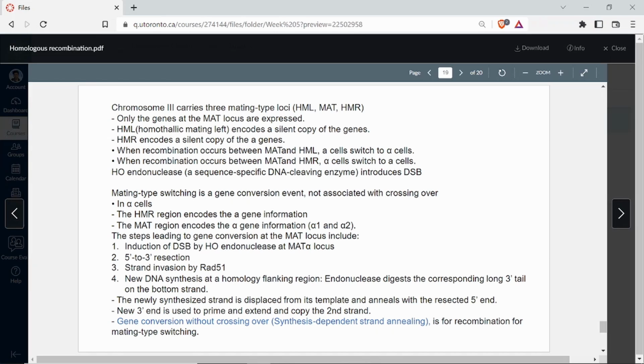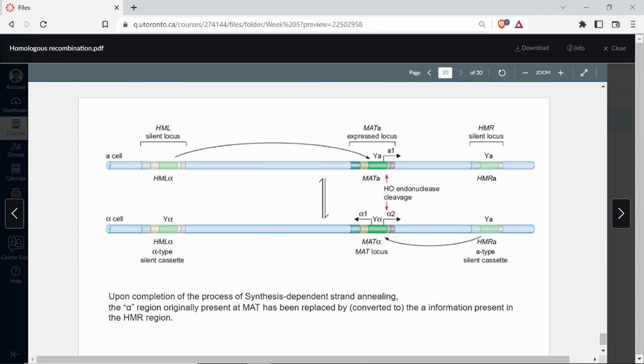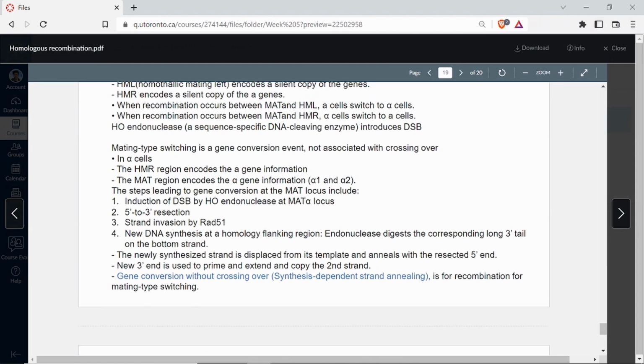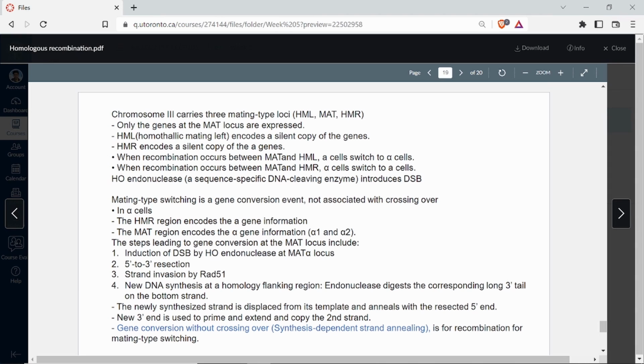So the exchange is happening between homologous regions, and there is homology in the region which is having this locus as well as both these loci. Because you have alpha here, you have A here. Here also you have A. So A and alpha genes are not very dissimilar, they are more or less similar. They are very much homologous. So it is possible that homologous recombination can happen. So imagine that this goes and loops out here, right?